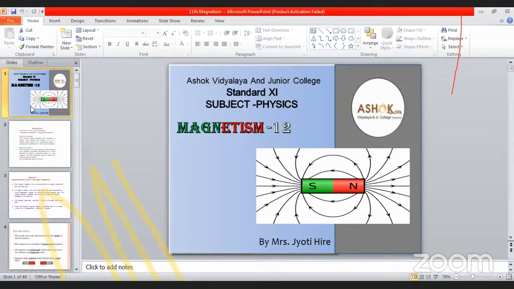This is a very important property of magnetism. If it has the freedom to rotate about a horizontal axis, then what happens? It inclines at some angle with the horizontal in the vertical north-south plane. This fact clearly indicates that there is some magnetic field present everywhere on the earth.